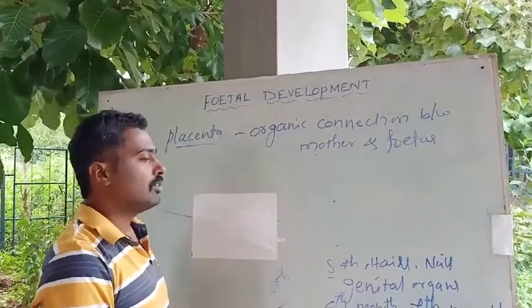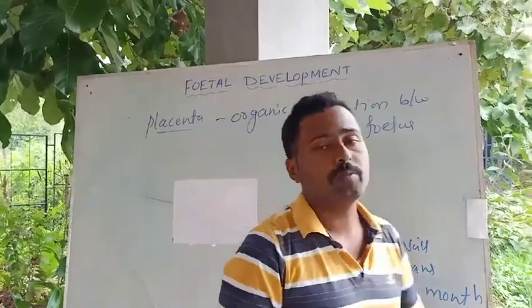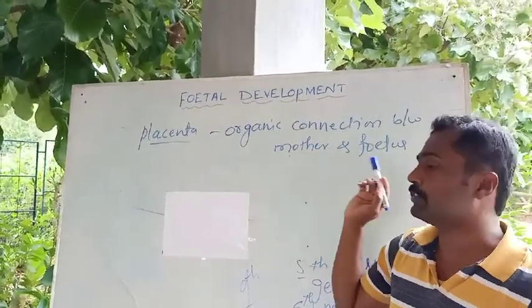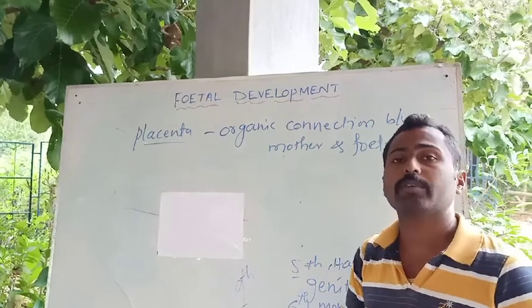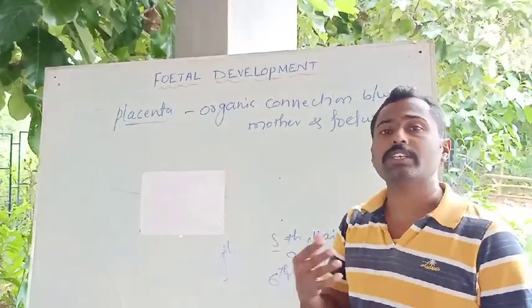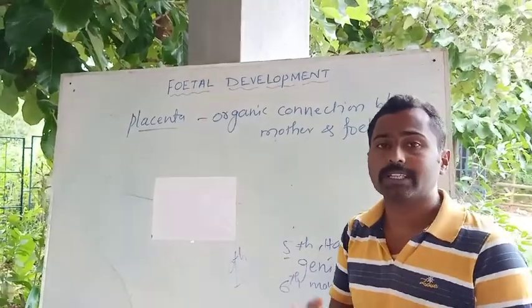The placenta develops from both the mother as well as the fetus. The tissues of the mother and the tissues of the fetus together form the placenta. Mainly it is responsible for the exchange of materials between the fetus and the mother.